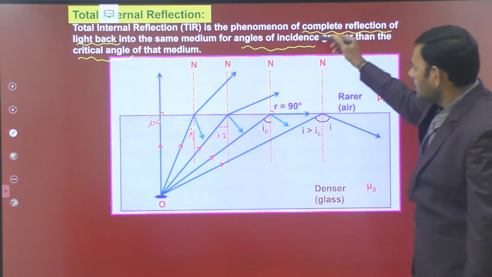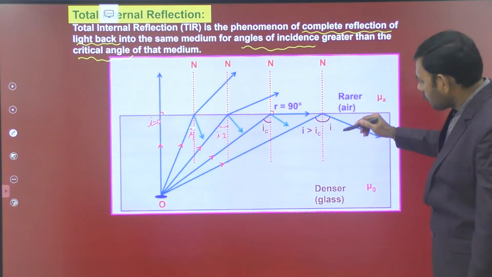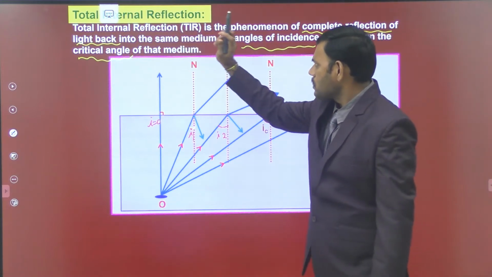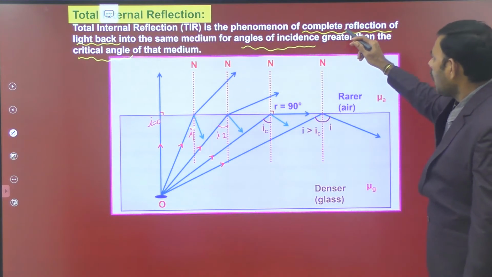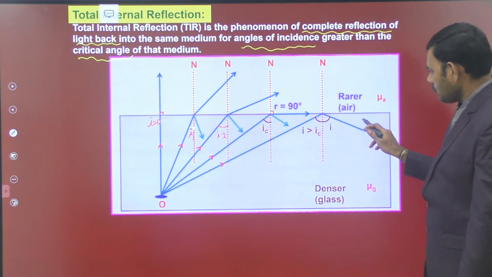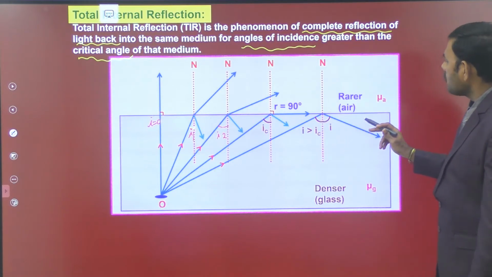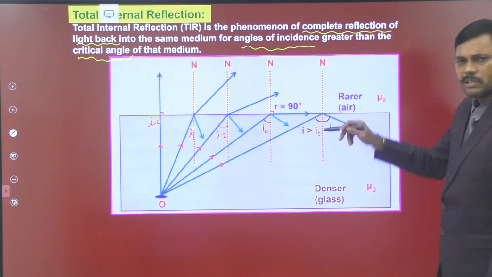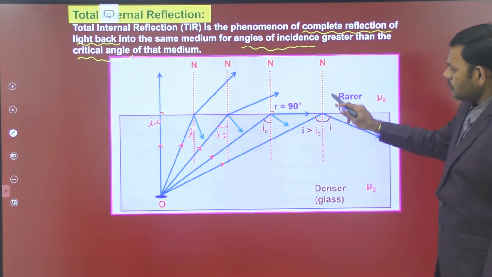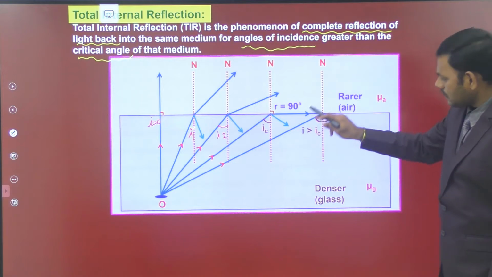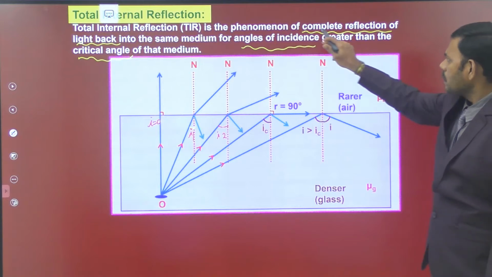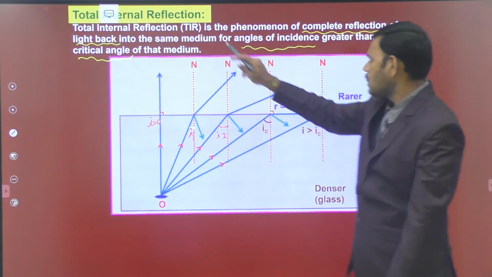Here, let us see the definition once again and observe the statement according to the diagram. Total internal reflection is the phenomenon of complete reflection of light back into the same medium. So here, this is the case in which we are observing a complete reflection of light back into the same medium. In this case, the angle of incidence in the denser medium is greater than the critical angle, and the total light comes back into the same medium.